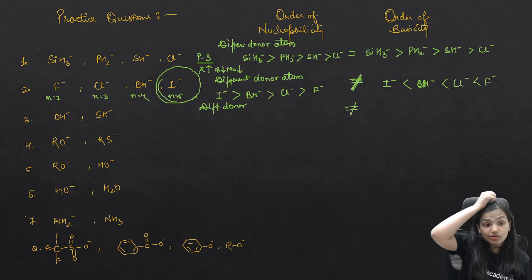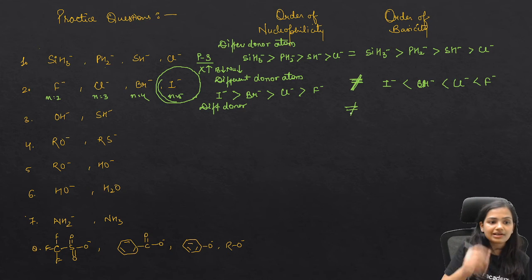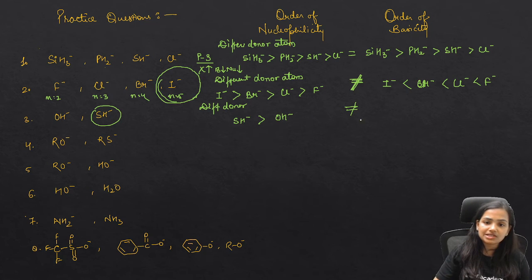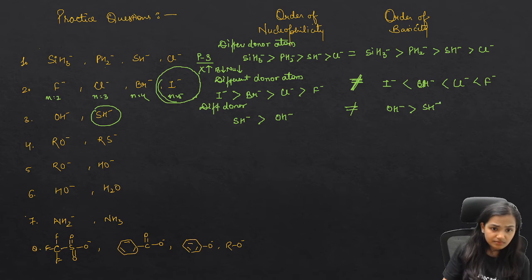So now this is OH negative and SH negative. Different groups, O and S. S is going to be bigger. So we know that SH negative is going to be a better nucleophile than OH negative because of the bigger size and high polarizability, and the order is not going to be the same. So ultimately, who will form a strong bond with H? OH negative is a stronger base than SH negative.